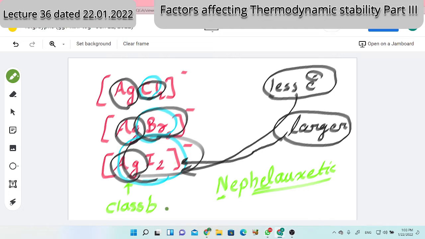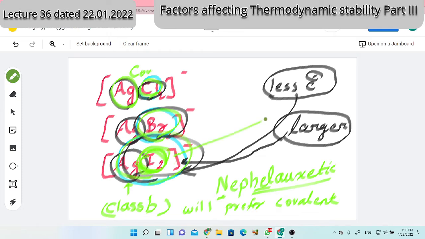Class B. So class B will prefer covalent bonding, see the last video you will understand. So from the interest of silver, covalent bonding is necessary. And from viewpoint of these ligands, iodide is most suitable because it has less electronegativity, because it is larger in size.